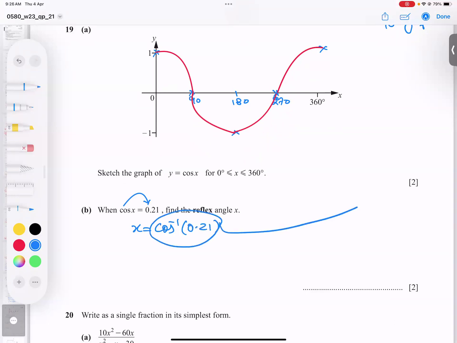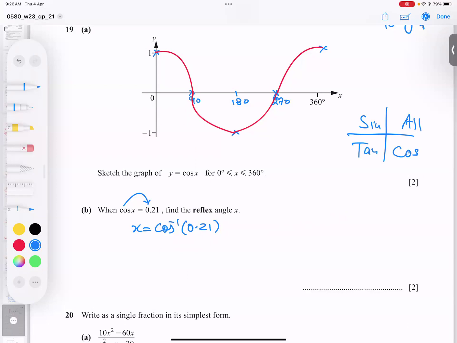But before I start this one, I have the CAST property. CAST, C-A-S-T. C for cos, A for all, S for sine, T for tan. Here cos is positive, here all positive, here sine positive, here tan positive. And what is the sign beside 0.21? There is no sign. No sign means plus. And cos positive is here. And all means sine, cos, tan. So it means cos is positive in 2 portions. Make sure: cos is positive in this section and this section.